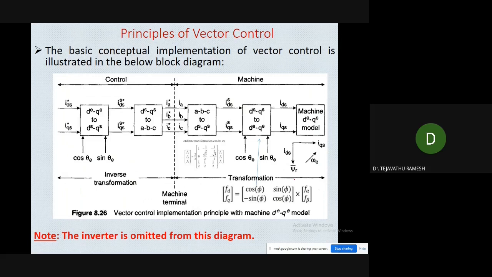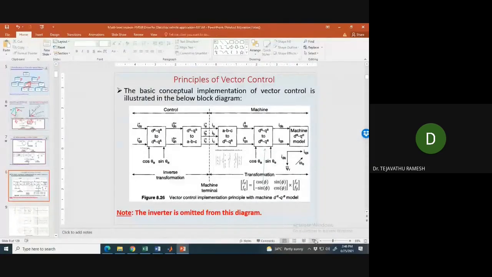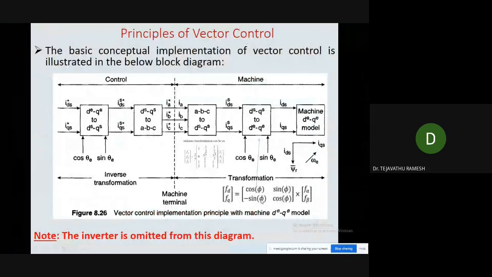So how is the mechanism happening in the vector control method? Here you can see the principle of how the vector control method operates. Basically, this is the position of the inverter.